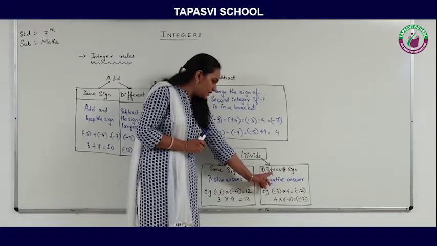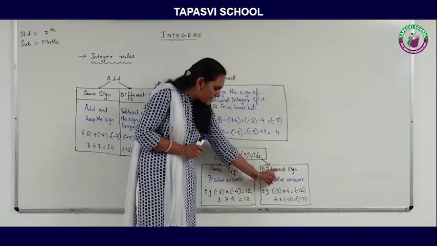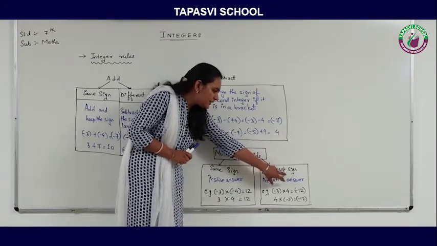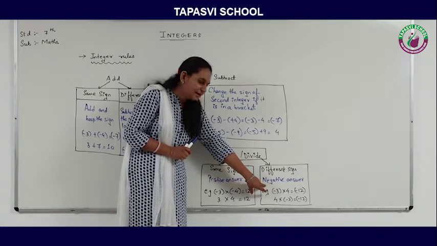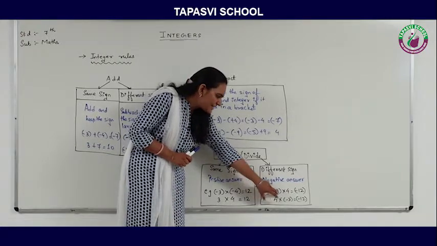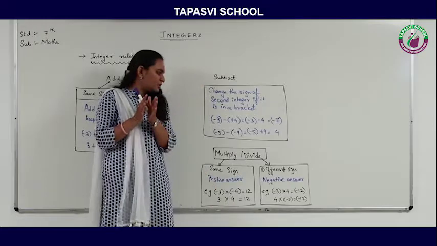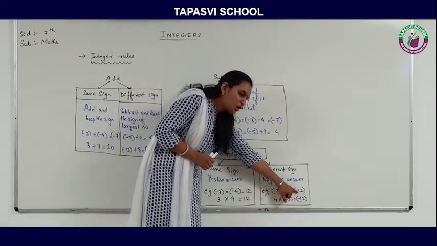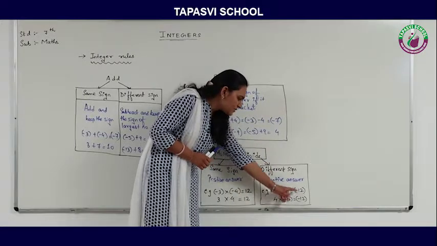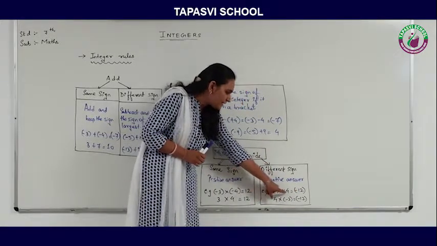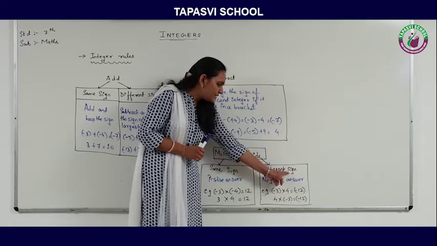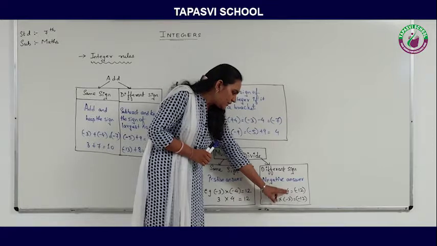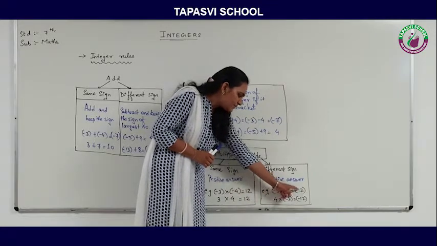Now let's see the different sign questions. If the integers are having different signs, then the answer will be negative. See the example, minus 3 and 4. Now 3 is negative and 4 is a positive number. So 3 4s are 12. And minus plus will become minus, because one is negative, another is positive. So if the different sign is there, then the answer will always be negative. So 3 and 4, 12, and minus plus is minus.